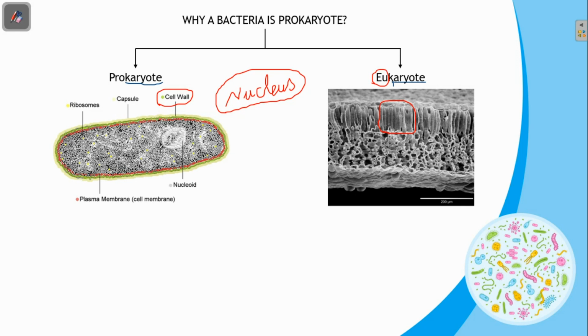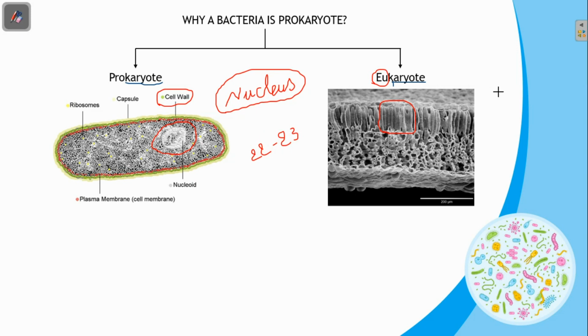And another thing is the genetic material. In prokaryotic organisms, only one chromosome is present. It is folded upon itself in the cytoplasm. And in eukaryotes, more than one chromosome, 22 to 23 chromosomes, are present in eukaryotic organisms.